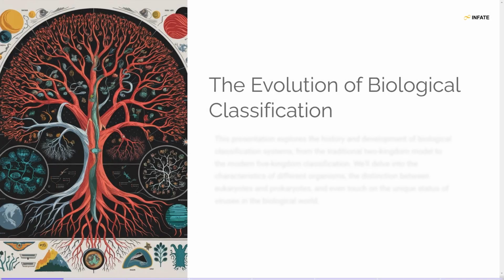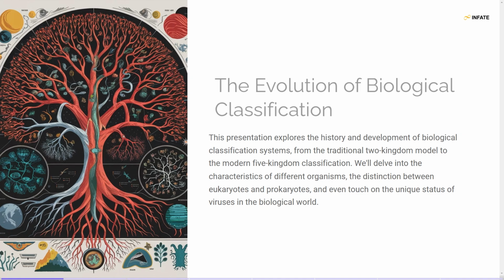Slide 1. The evolution of biological classification. This presentation examines the progression of biological classification systems, beginning with the traditional two-kingdom model and advancing to the modern five-kingdom framework. It highlights the defining characteristics of organisms, the key differences between eukaryotes and prokaryotes, and the debated classification of viruses within the biological hierarchy.